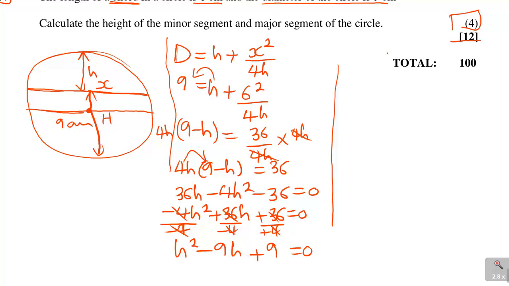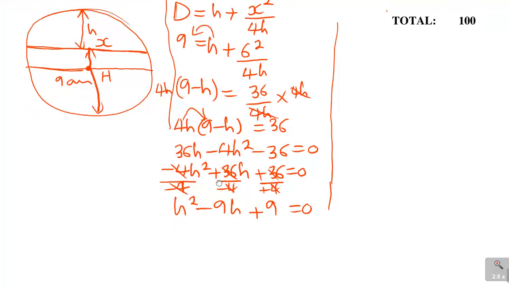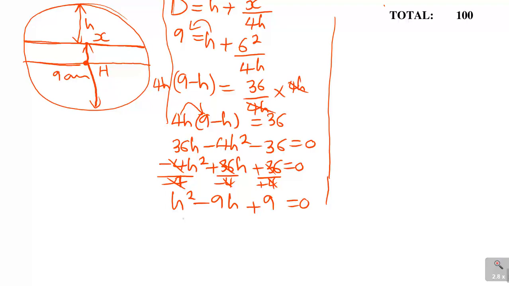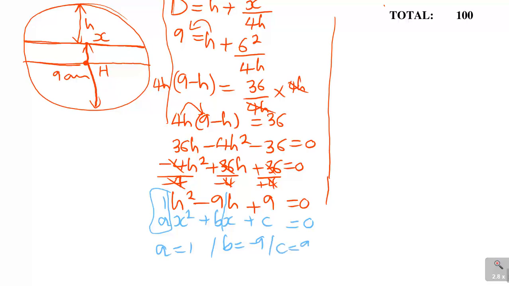For you to be able to solve, remember, this is similar to the quadratic form ax squared plus bx plus c is equal to 0, where the a here is 1, the b here is -9, and the c is positive 9.